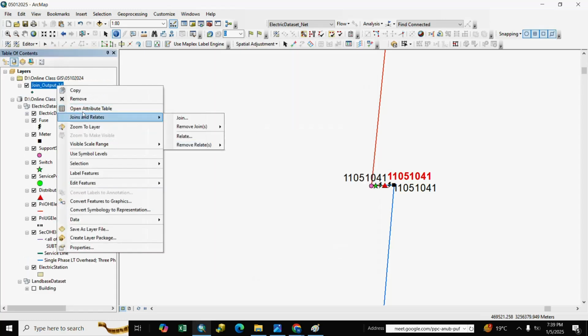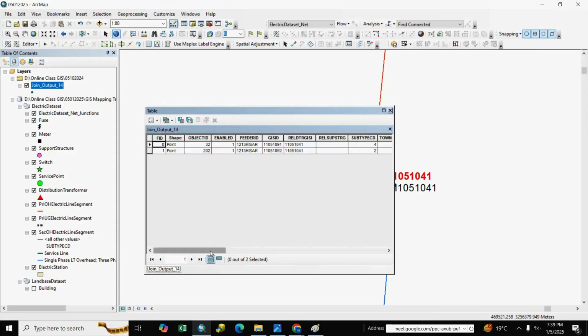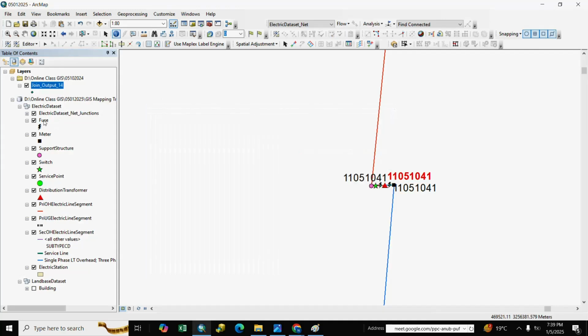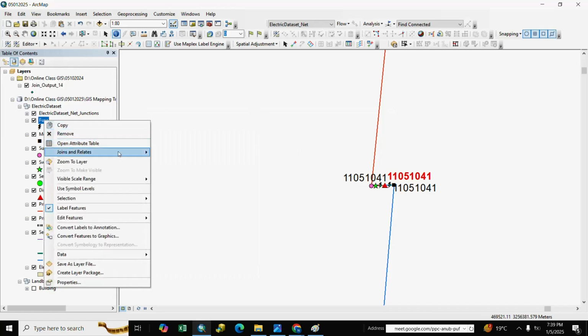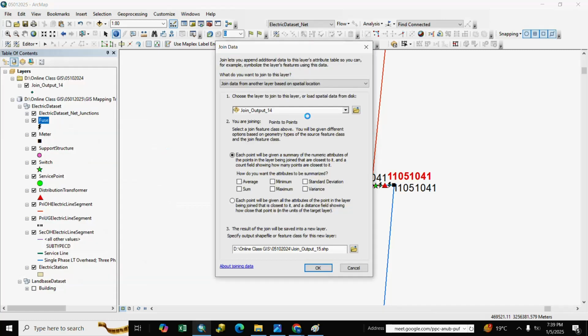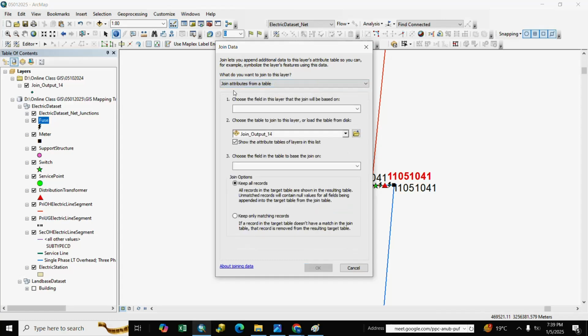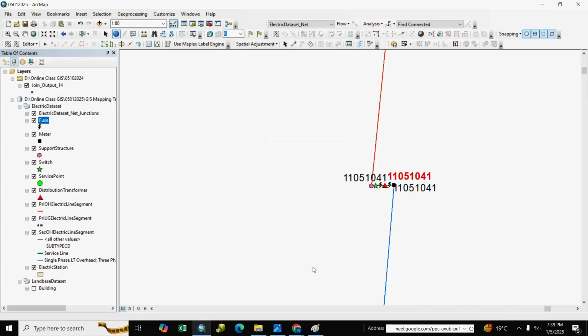Here is fuse and DTR table. We go again to fuse, join, we select join attribute from table, we select here GIS ID, and we select join output and GIS ID, and keep only match record and OK.